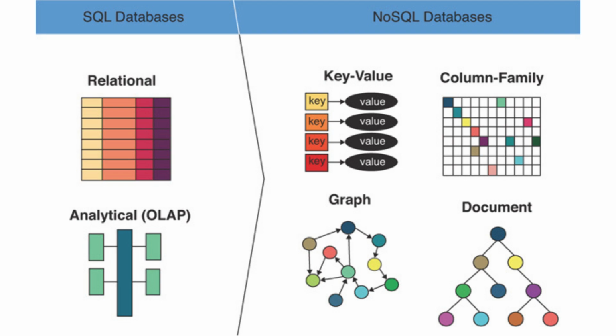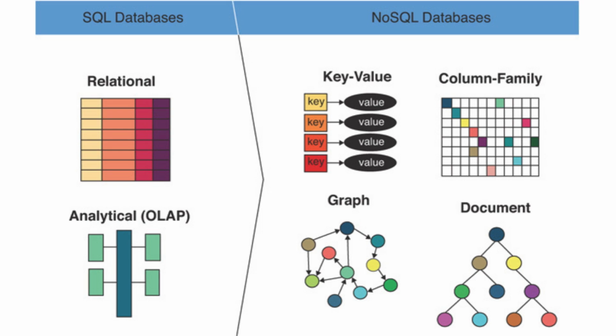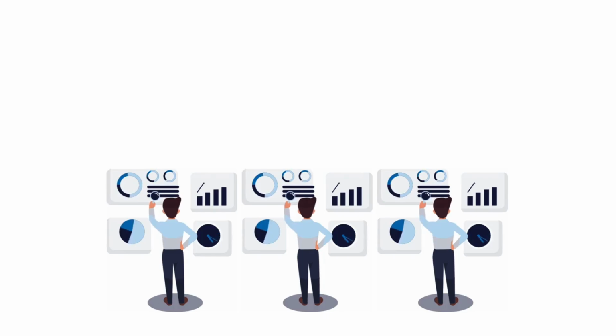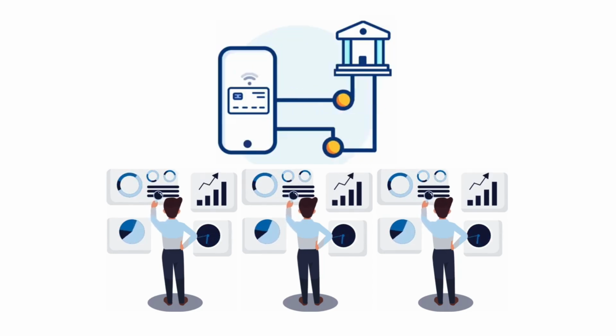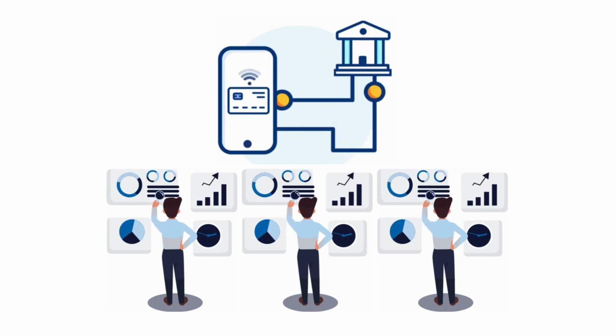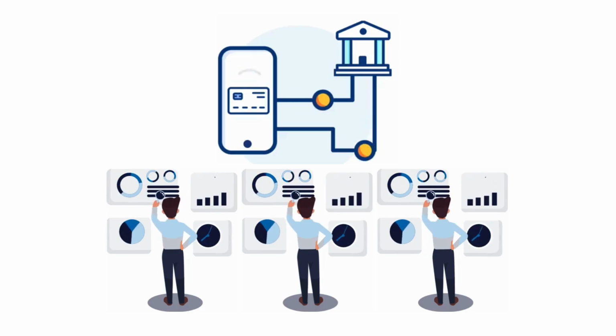Could you break them down for us in simple terms? Of course. Relational databases are like meticulously organized filing cabinets. They're excellent when you need strong consistency, meaning every user sees the same data at the same time. Think bank transactions. You don't want any discrepancies there. They're also great for handling complex relationships between different types of data.